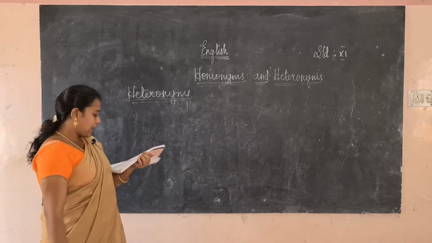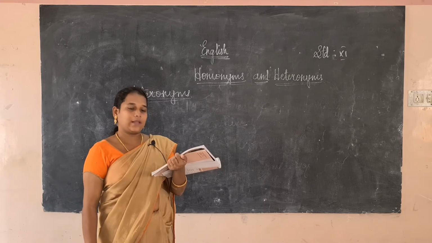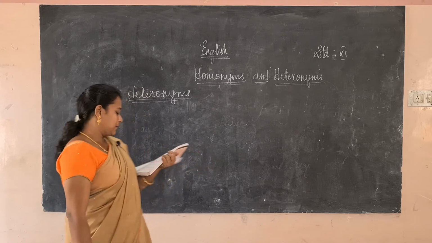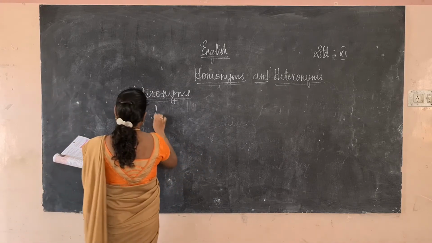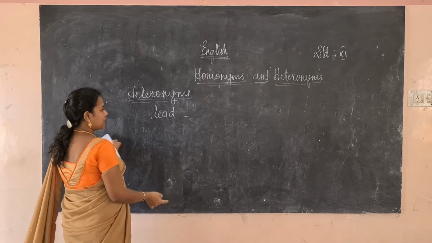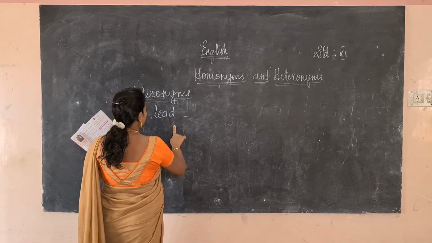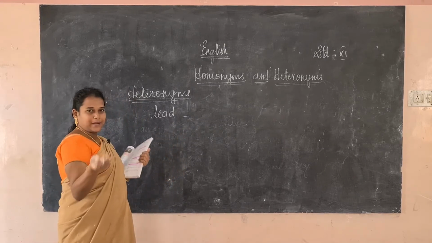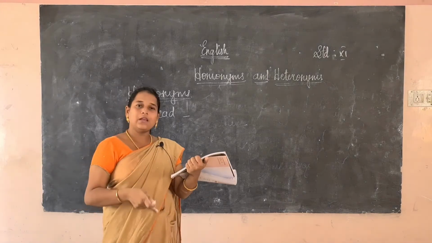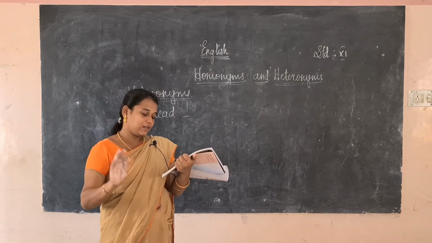Heteronyms have two or more words with the same spelling but different sound and meaning. Okay, they have the same spelling. This is "lead". Lead, we will say the same word, lead. This is a verb as well as a noun. Lead is the name of a metal, and we can also use it for leading someone, that is, guiding.